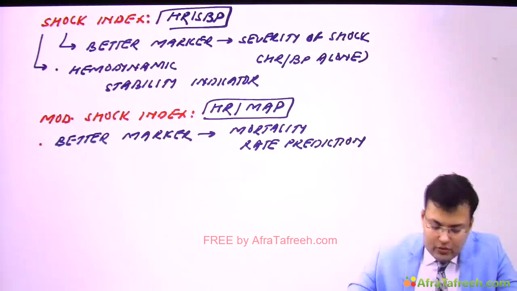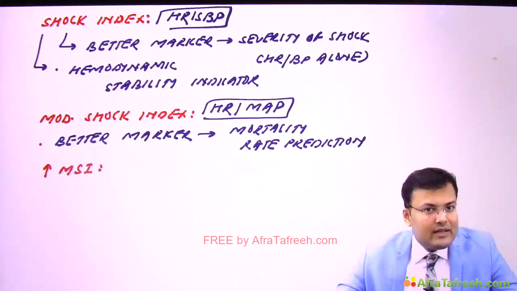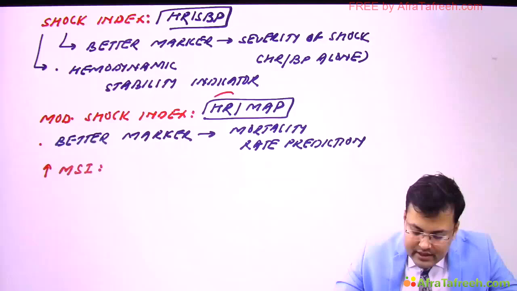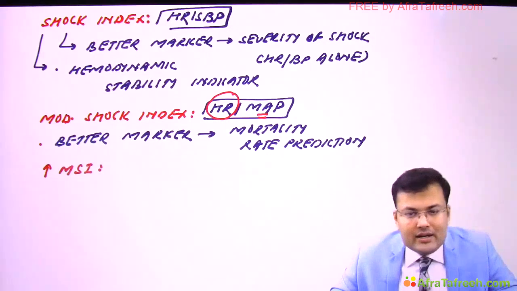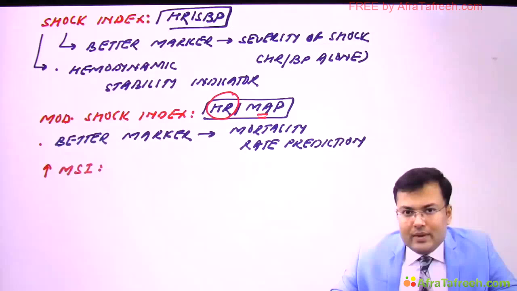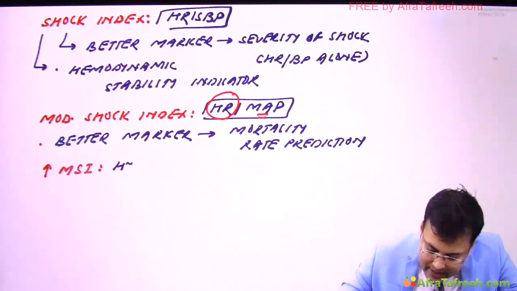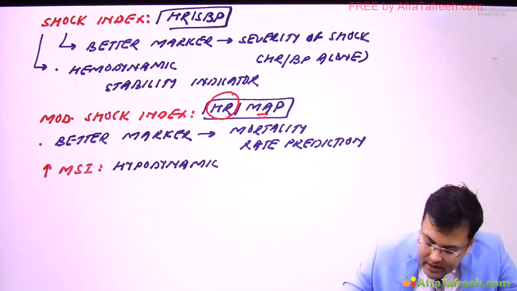Now imagine two situations. In one there is a high modified shock index, so obviously the heart rate is higher in comparison to mean arterial pressure, and it suggests hypodynamic circulation.